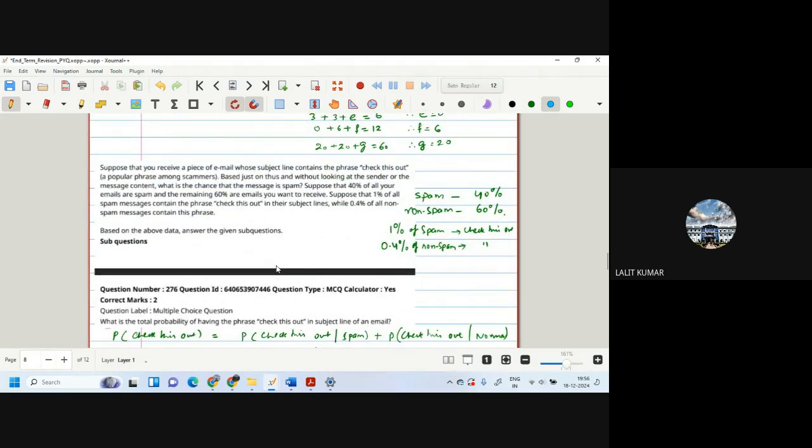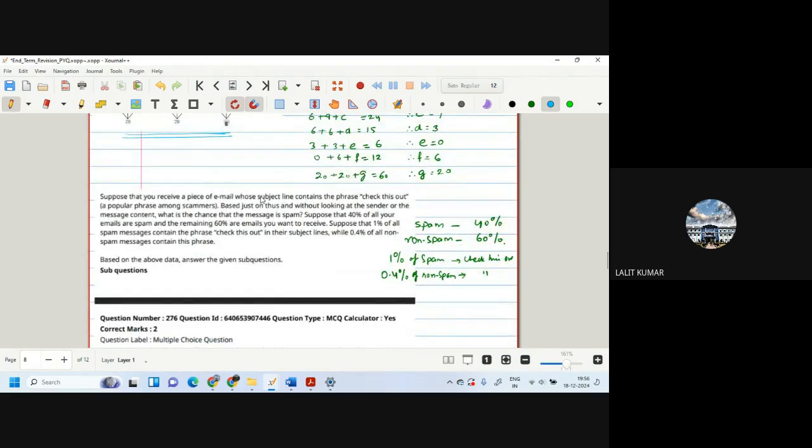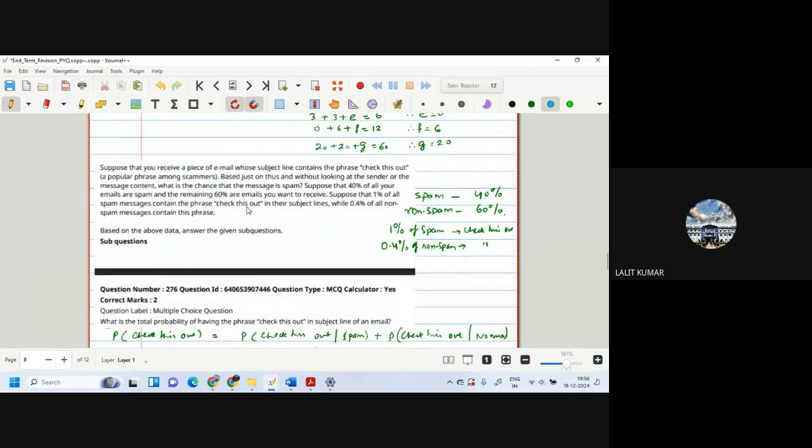Okay, this is again from the Bayesian theorem and conditional probability. So this is also easy. What they are saying is, suppose that you receive an email whose subject line contains the phrase "check this out," a popular phrase. Based just on this, without looking at the sender or message, what is the chance that the message is spam?